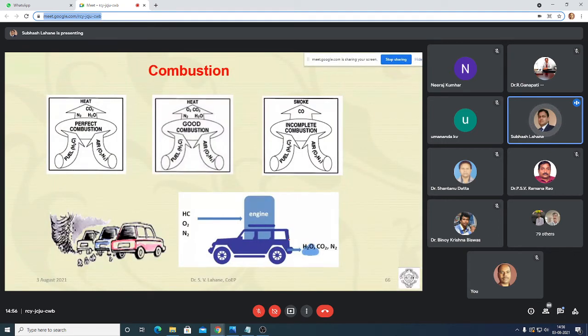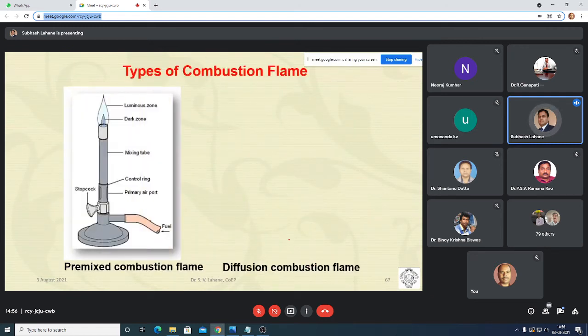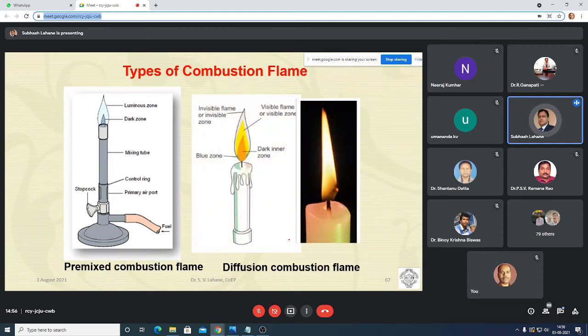Yes, this is a basic diagram. You know, perfect combustion, good combustion, incomplete combustion. I will skip this. Then types of combustion: premix combustion flame, diffusion combustion flame. Everybody knows. Premix combustion example is the Bunsen burner. Yesterday also I gave this example.